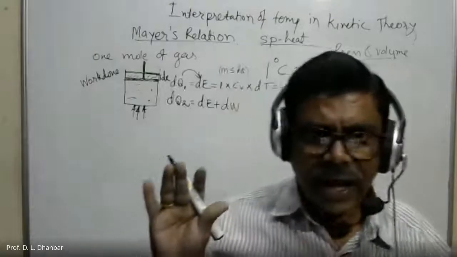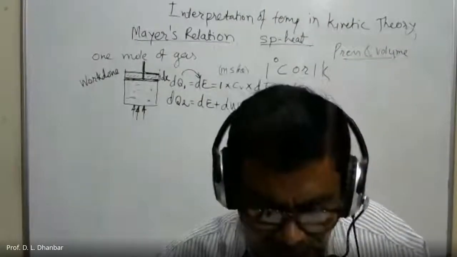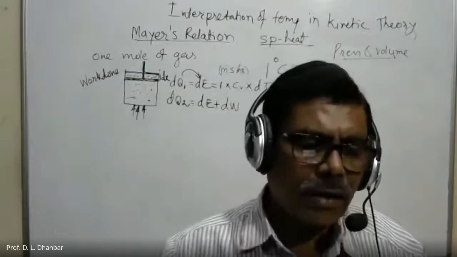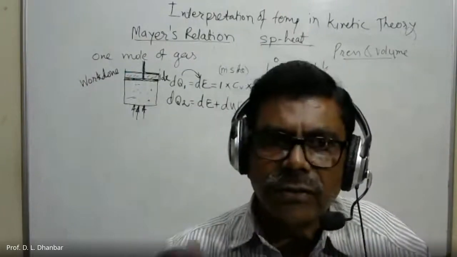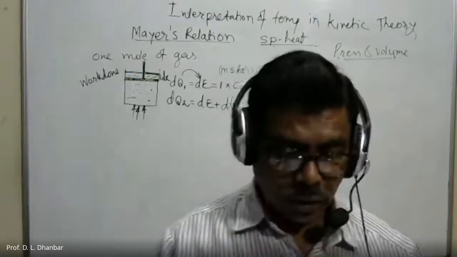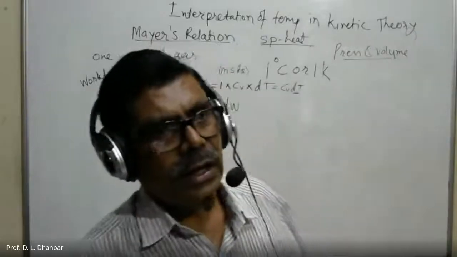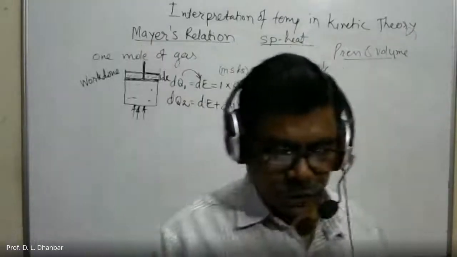When we heat the gas initially, the entire heat energy is utilized to increase the internal energy. In the second case, some part of the supplied heat energy is utilized to increase the internal energy as well as to do the work in moving the piston in the upward direction.